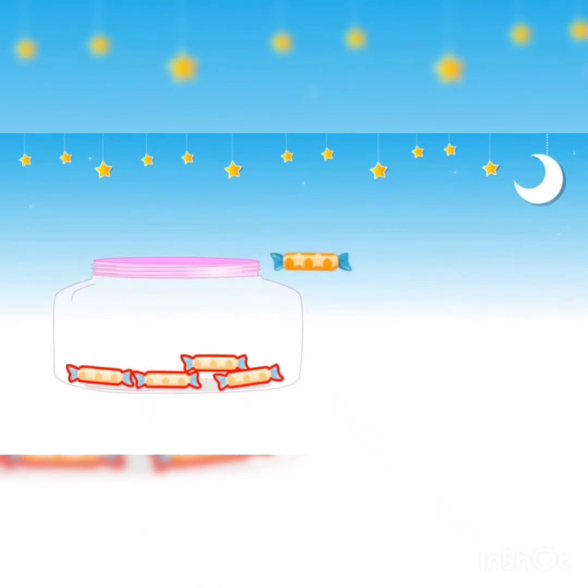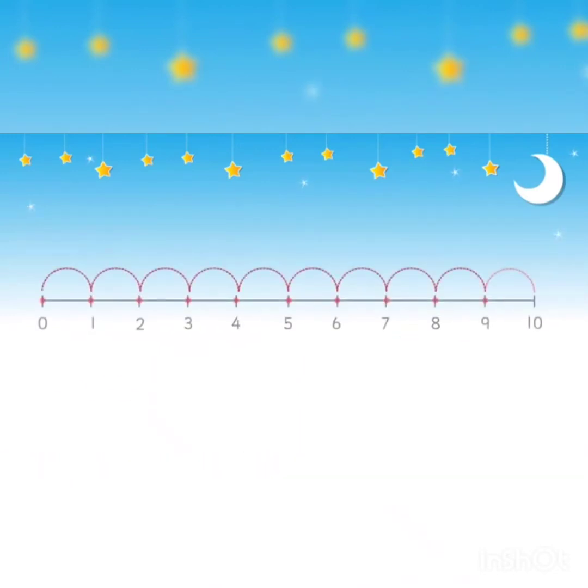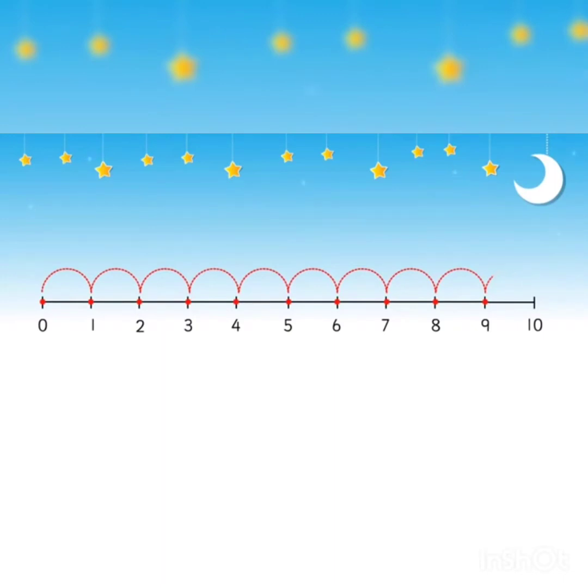The total number of chocolates is 5, and let us take out one chocolate from the jar. The remaining chocolates are 4. Okay, 5 and 1 less is 4. Hence, 1 less than a number is the number before it.